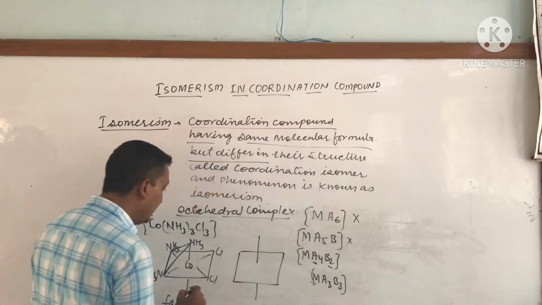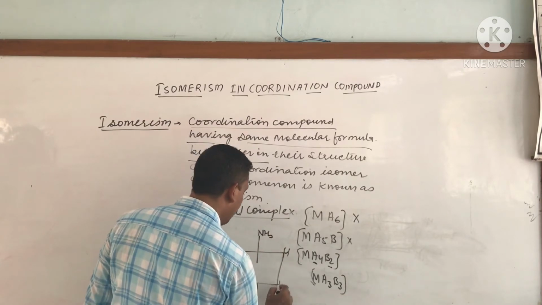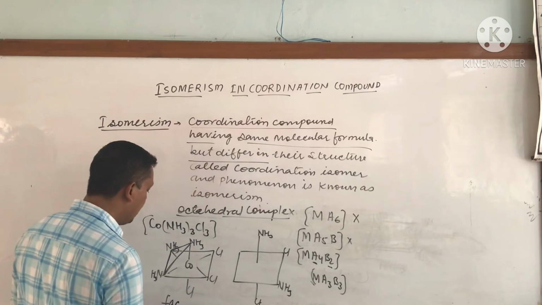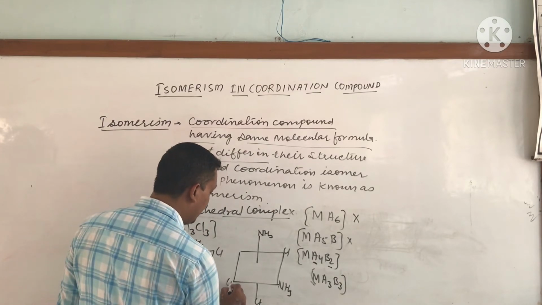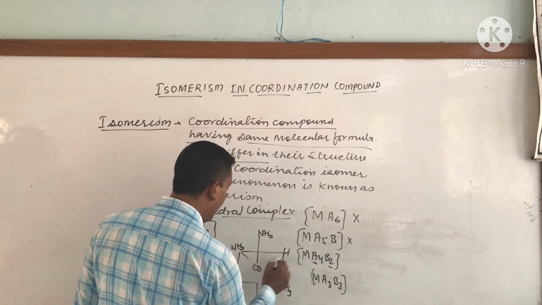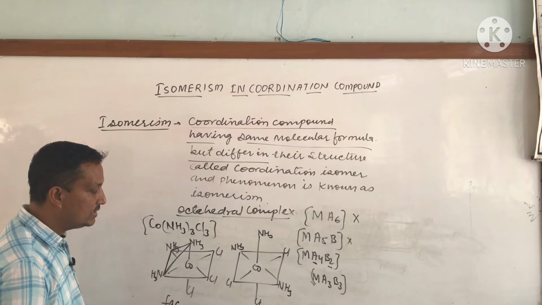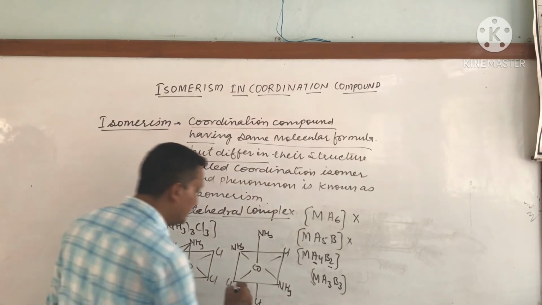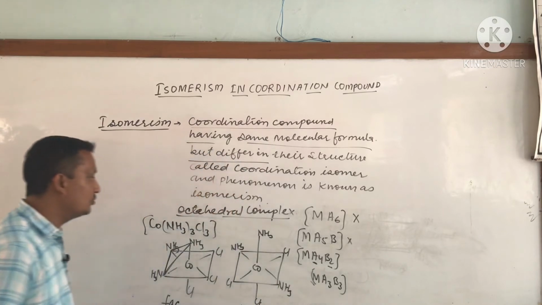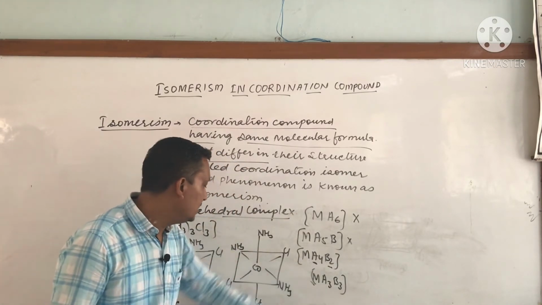So we are to arrange NH3, Cl, then we are to take one molecule of NH3, then the face would be disturbed. And Cl and NH3. So in this case same ligands are not at the same face, therefore these are called meridional isomers or mer isomers.